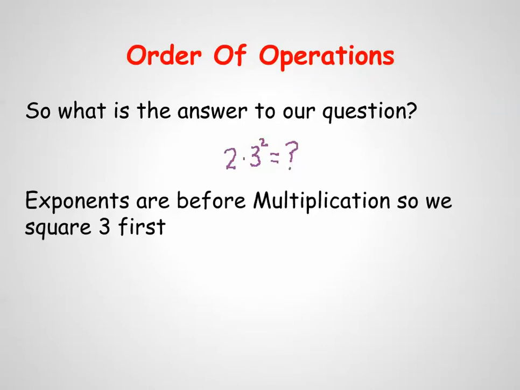So what is the answer? Exponents are before multiplication, so we have to square the 3 first. And when we do that, we get 2 times 9, or 18.